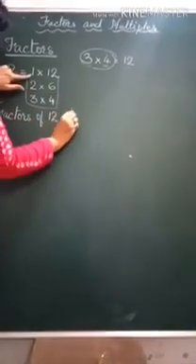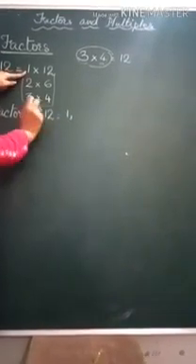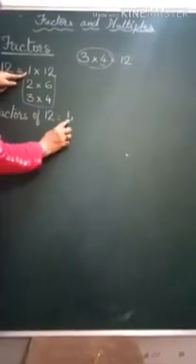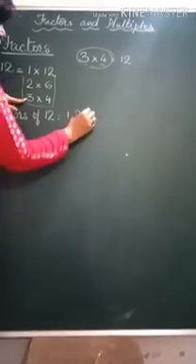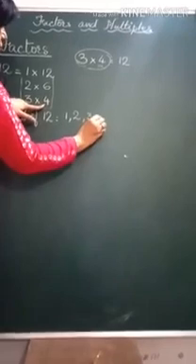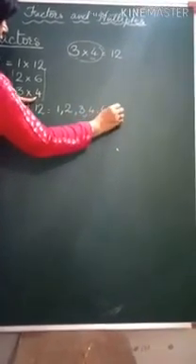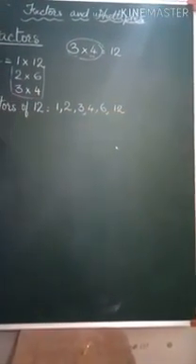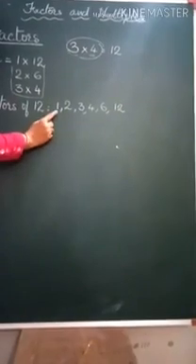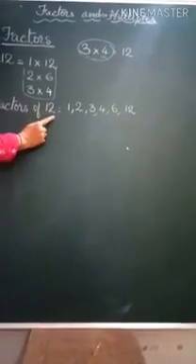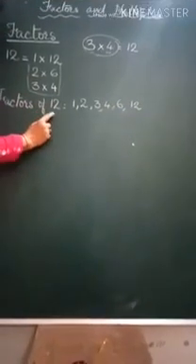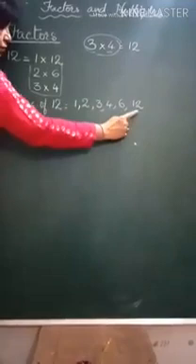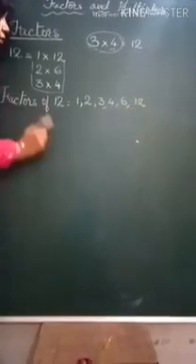Starting from 1. Always 1 is the factor of all the numbers, and always when you write factors you have to start with 1. Next number is 2 because 2 has 12 in its table. Then 3. Next number is 4. Then is 6, and the last number is 12. For the factors, remember the smallest factor of any number is always 1 and the largest factor of any number is the number itself. Suppose you are finding the factors of 15, then the largest factor of 15 will be 15 and the smallest factor of 15 will be 1.